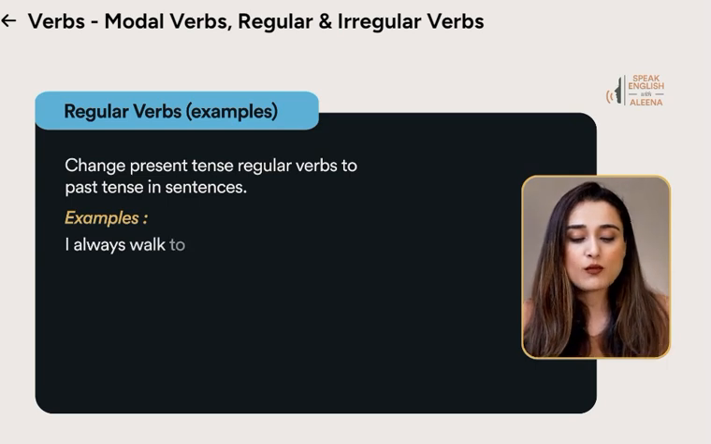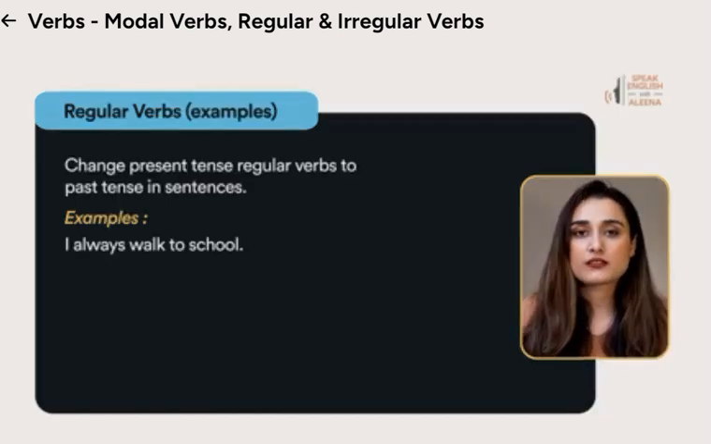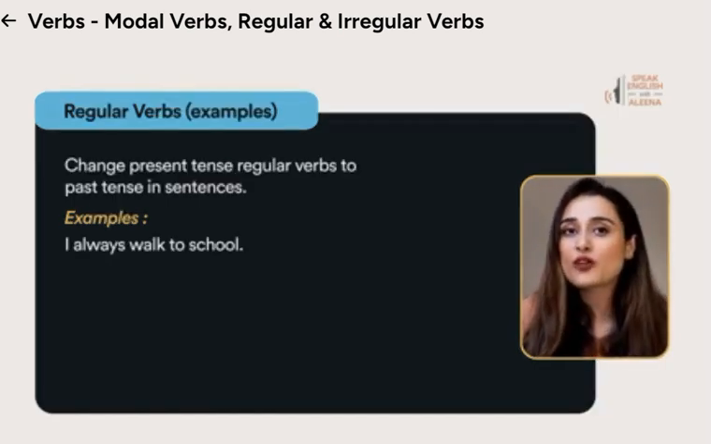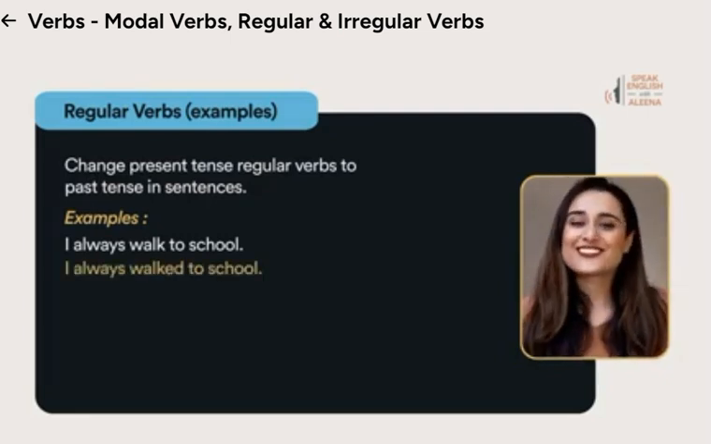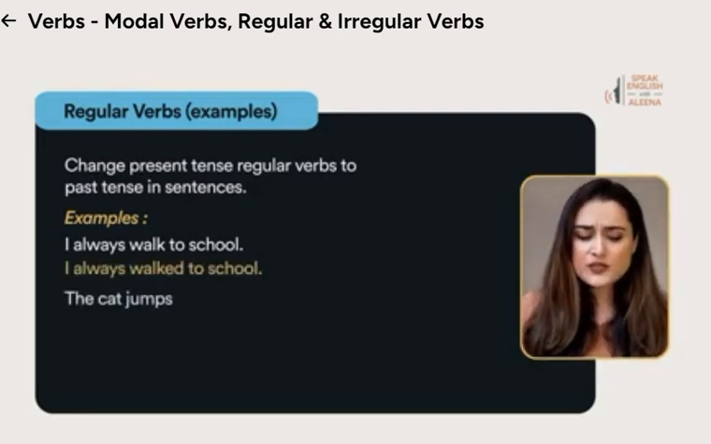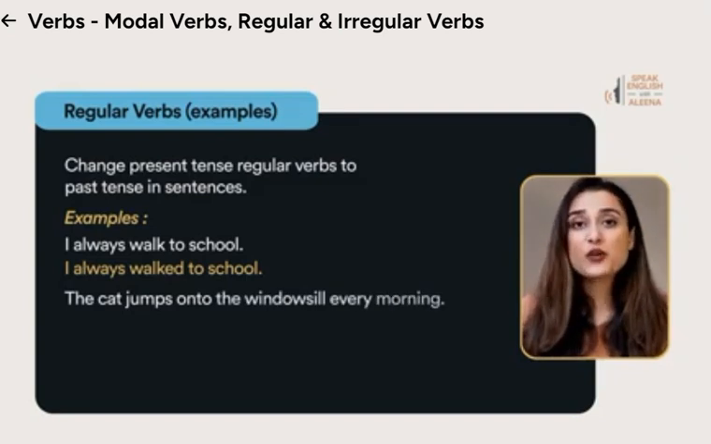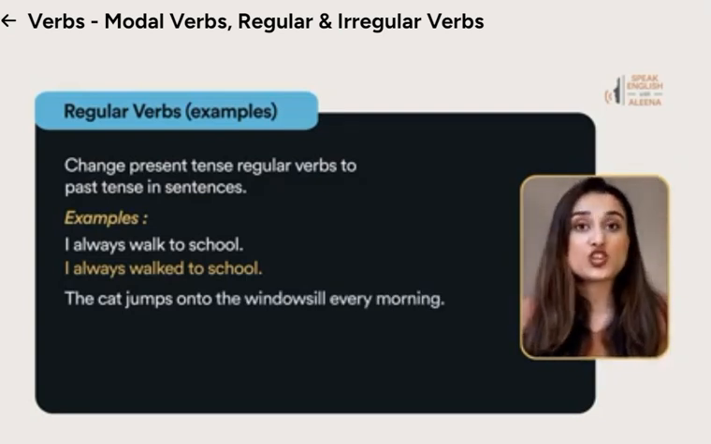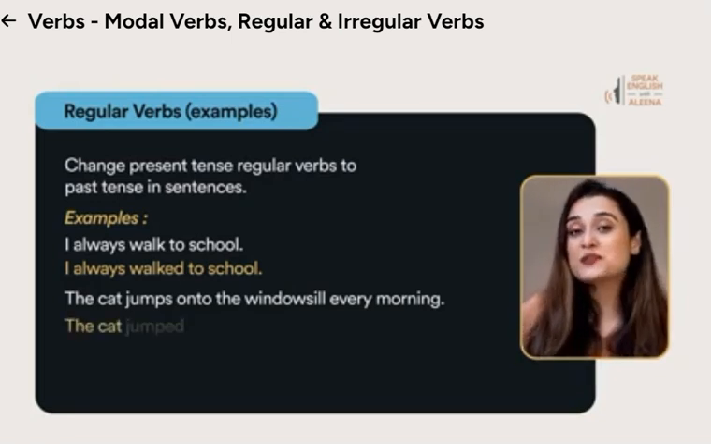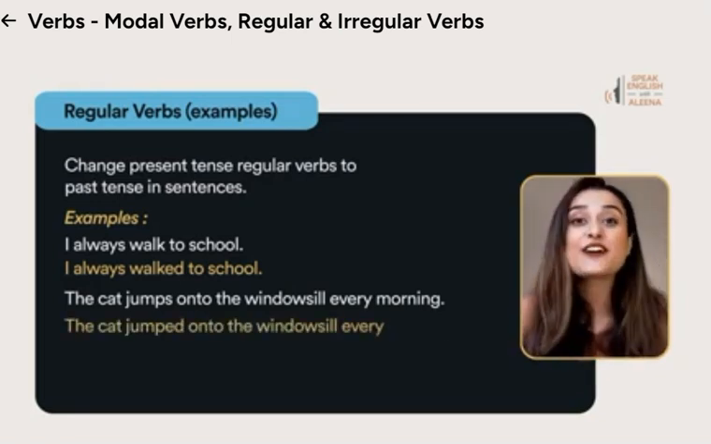I always walk to school. You have to change the form of the verb. I always walked to school. Okay, next one. The cat jumps onto the windowsill every morning. You have to change the form of the word jumps. The cat jumped onto the windowsill every morning.